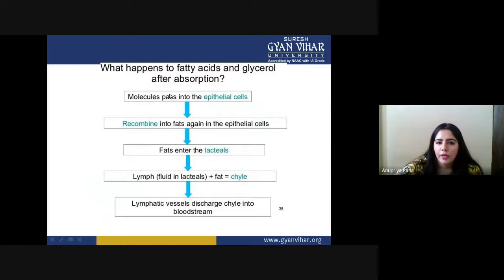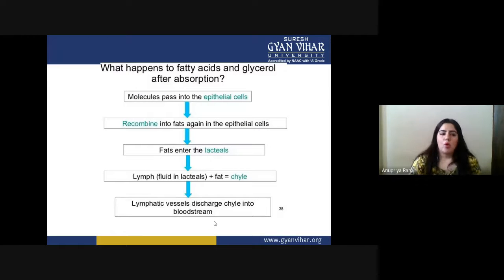You can see in the flow diagram: molecules pass to the epithelial cell, recombine with fats again in the epithelial cell, fat goes into the lacteal, lymph plus fat forms chyle, and the lymphatic vessel discharges chyle into the bloodstream. So this is the main flow that happens when fatty acids and glycerol are absorbed after the digestion process.